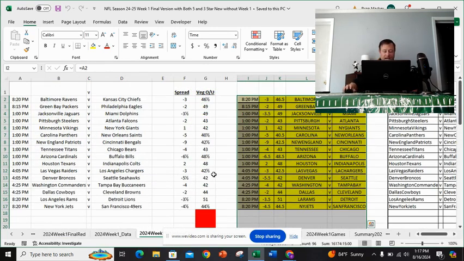If you notice, now this is an important screen that I always need to go to. What this screen does is basically compare the Vegas name to the stat name. Notice I have Baltimore Ravens versus Baltimore. All the stuff in the yellow is the most important stuff, but I've got to make sure these match up. This is really not that big of an issue for the NFL or the NBA because there's only 32 teams. But when you get to college basketball or even college football, you have over 120 teams, so you've got to be really careful.